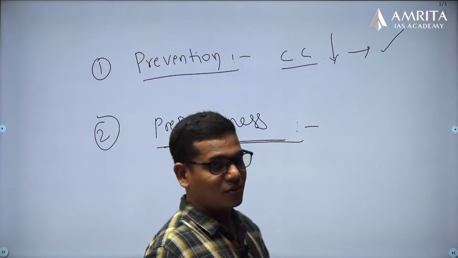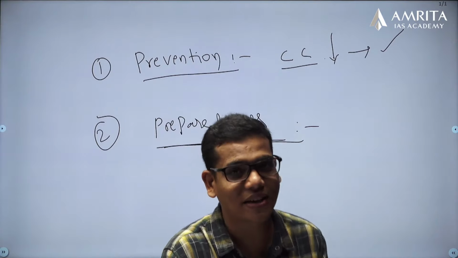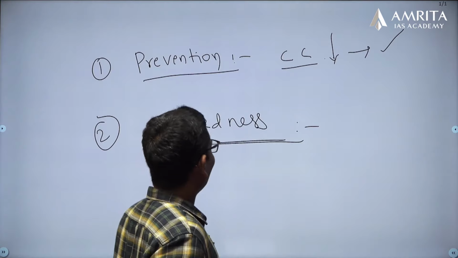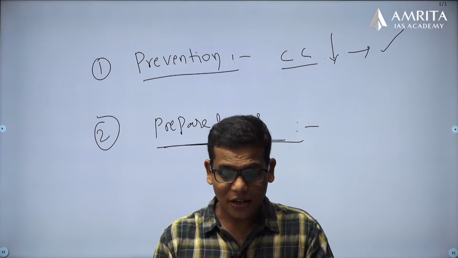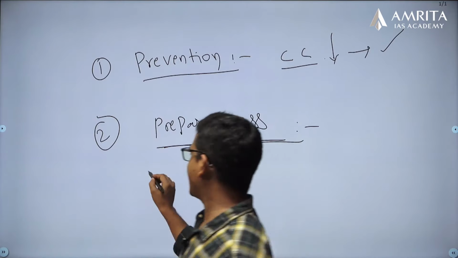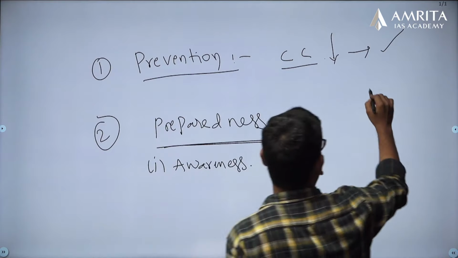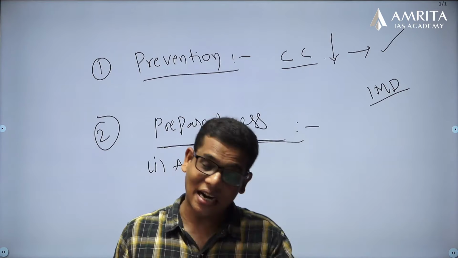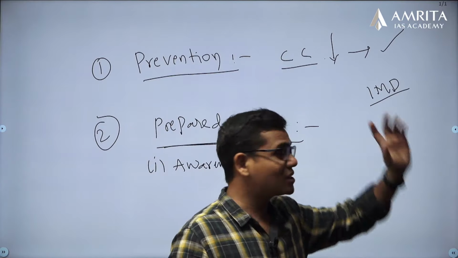But most of the time, yes, that is long term. Even if you do it now, you don't know exactly how it is going to impact and how much time it will take. Preparedness is very, very important, because a lot of preparedness is required. First of all, you must have some awareness about these things. See, already IMD is forecasting and releasing the data in advance, and some schools have announced holidays.